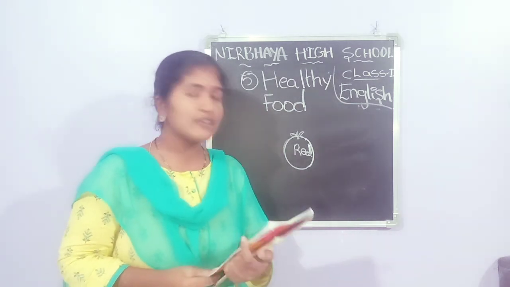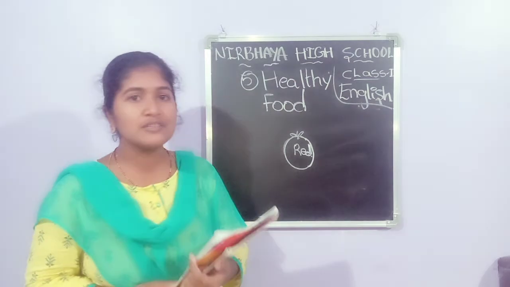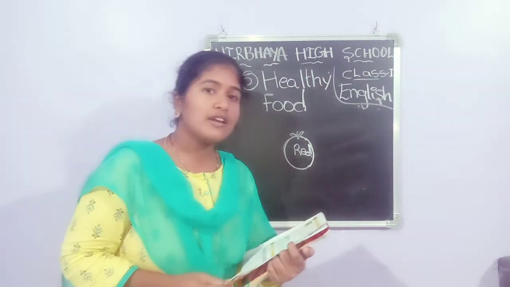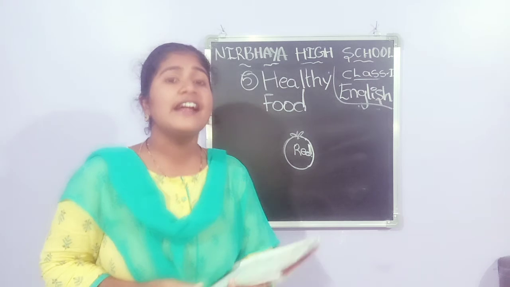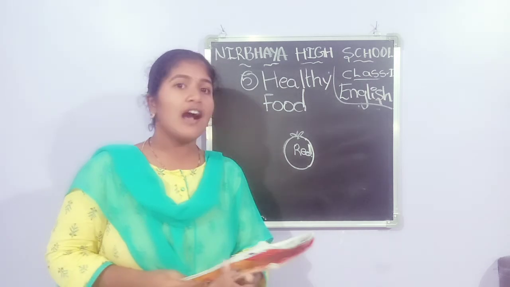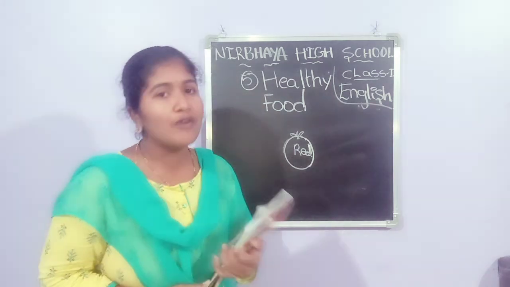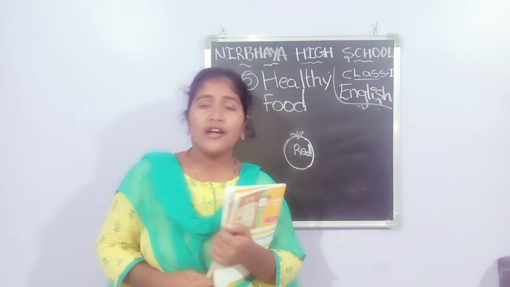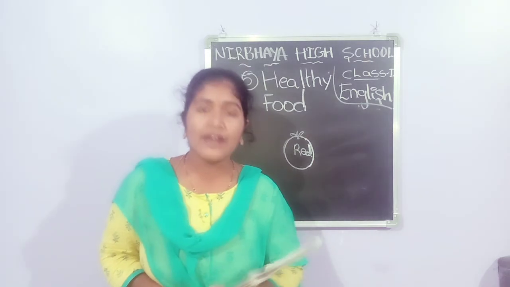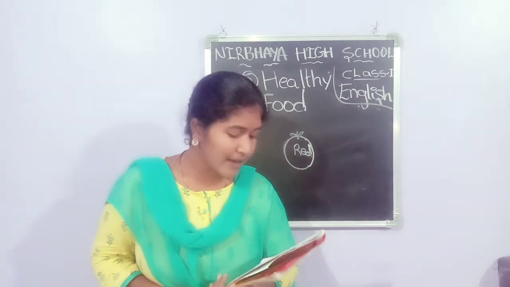Next one, potatoes are brown. How are the potatoes, ma? Potatoes are brown in color. P-O-T-A-T-O-E-S. Potatoes are brown. What is brown? Brown means it's a chocolate color. B-R-O-W-N. Brown. Potatoes are brown.